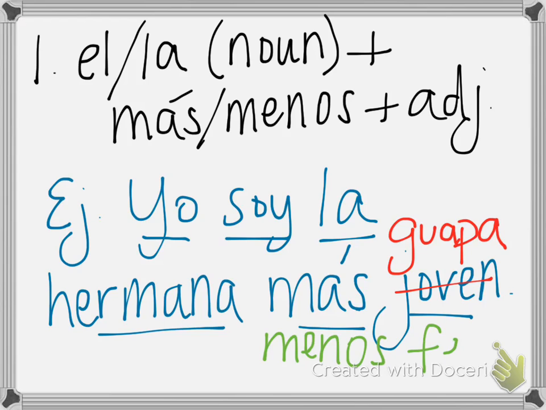What do you think that one means? So I am the sister less ugly. So I am actually prettier, or I'm the prettiest sister. So by using menos here instead of más and switching my adjective to the other one, I'm saying I'm the least ugly. Okay?